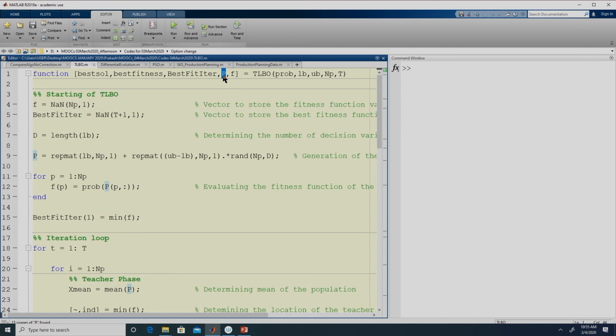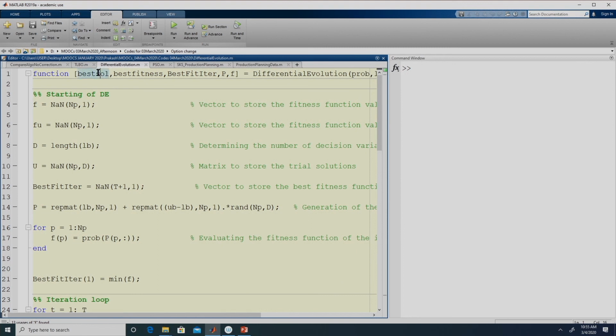This P is the final population. So, the dimension of P would be NP cross D, where NP is the population size and D is the number of decision variables, whereas F would be NP cross 1. So, for each solution in P, we will have a fitness function value. That is what is given in F. The output is the same for the 3 algorithms: best sol, best fitness, P and F.